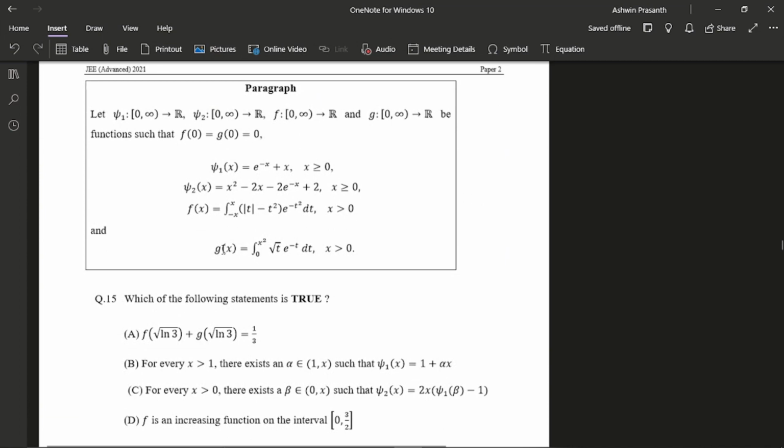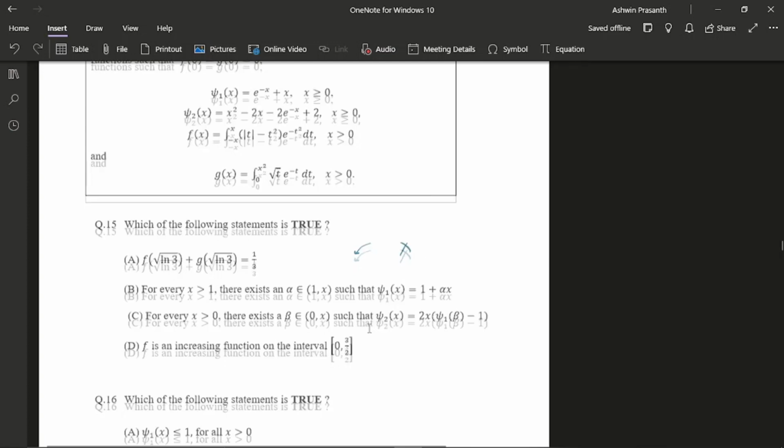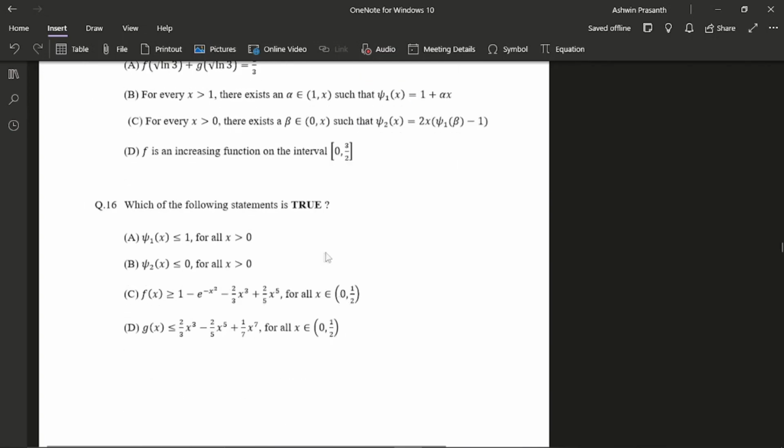Next was this question. In this one, I was getting confused in some option. I think I was getting two options correct, and I didn't know what mistake I was making, so I left this one eventually. This one, I made a mistake in the approximation, like e power minus x is equal to 1 minus x by 2 plus x by 4.